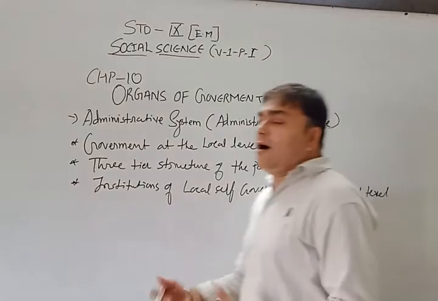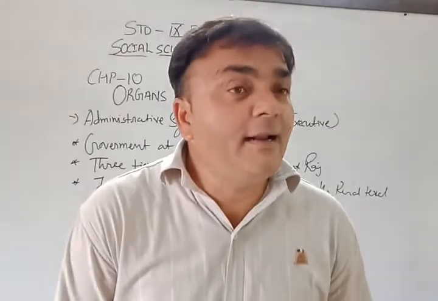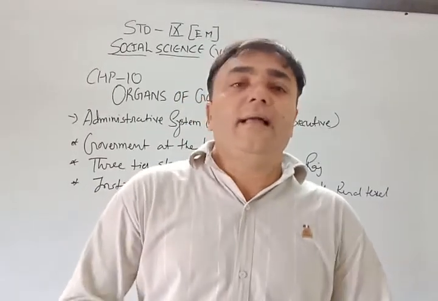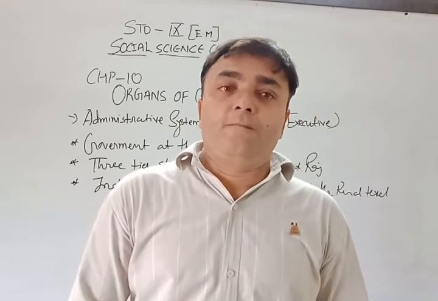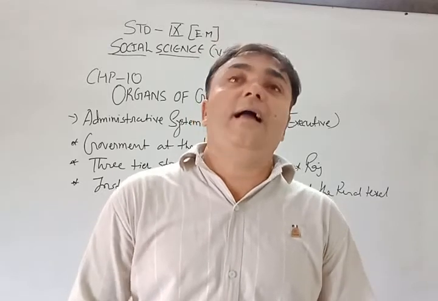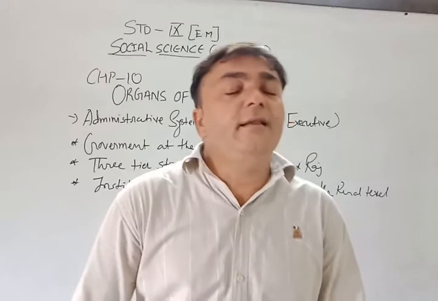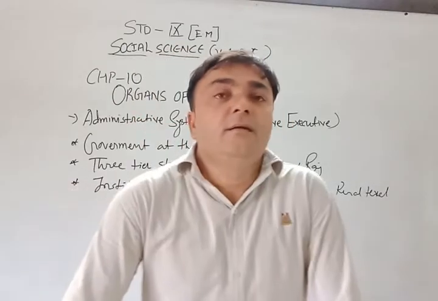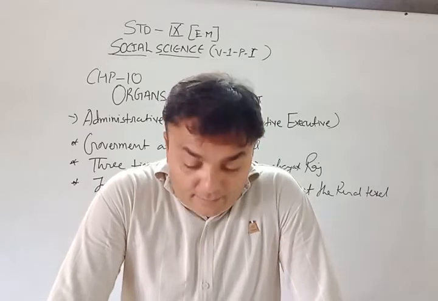All these organizations are working, and after 1992 they came into existence all over India. This governance works, and we have developed more after 1992 in all senses of the government system.